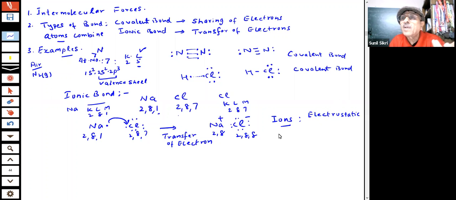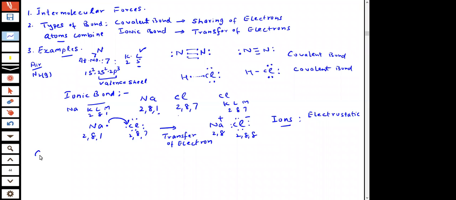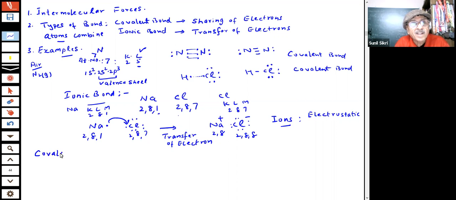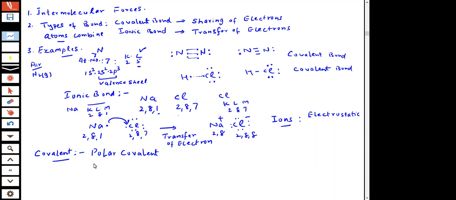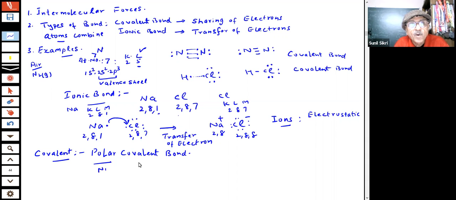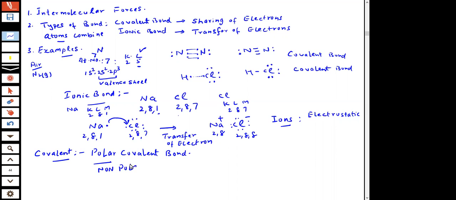Students, this force of attraction is electrostatic here, so it is a very strong type of force. So here we are aware of these things. Students, the interesting thing is, if you have a covalent bond, there is a possibility of a polar covalent bond. Now, what is a polar covalent bond, students? What is a polar covalent bond? And non-polar covalent bonds. I'm talking of two things now.